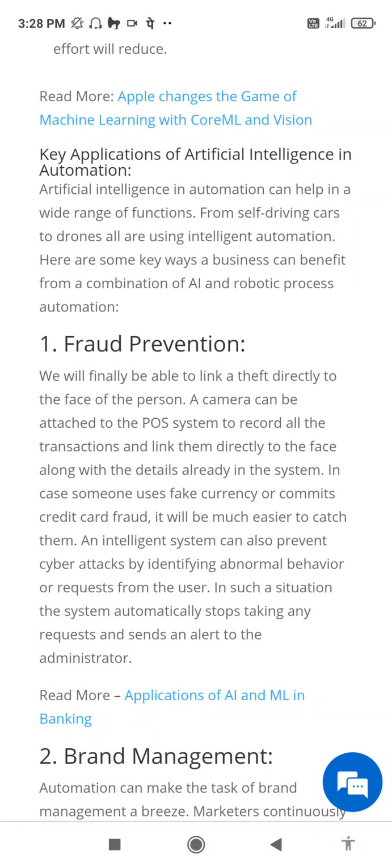1. Fraud prevention. We will finally be able to link a theft directly to the face of the person. A camera can be attached to the POS system to record all the transactions and link them directly to the face along with the details already in the system. In case someone uses fake currency or commits credit card fraud, it will be much easier to catch them. An intelligent system can also prevent cyber attacks by identifying abnormal behavior or requests from the user. In such a situation, the system automatically stops taking any requests and sends an alert to the administrator.